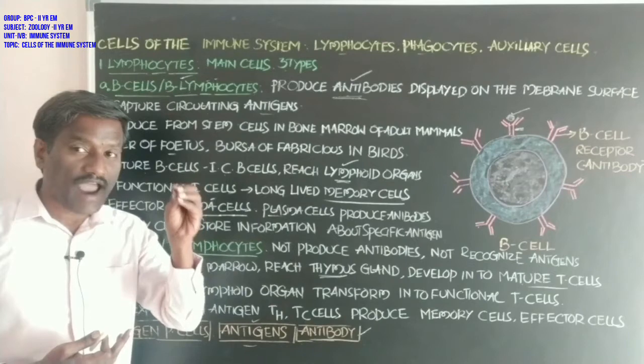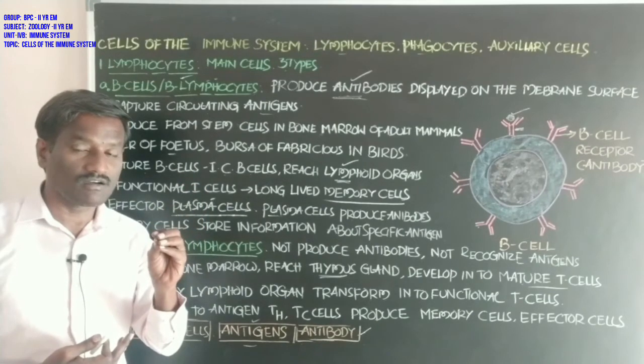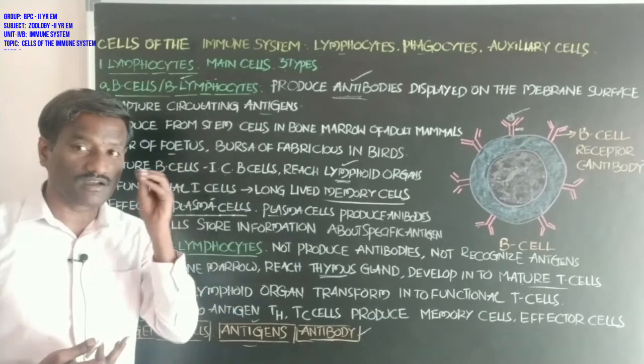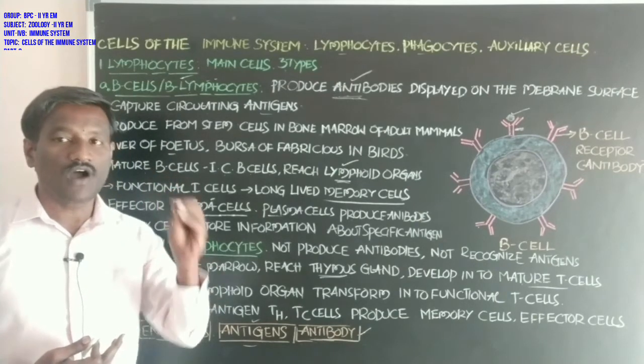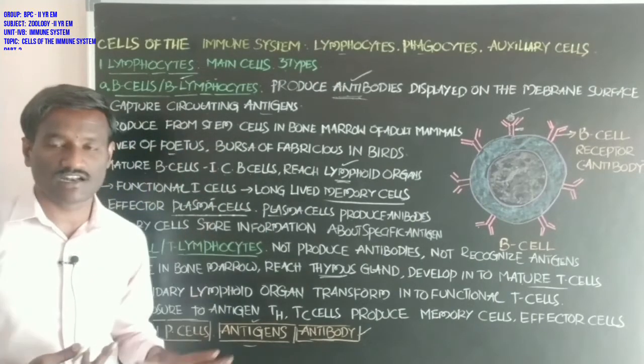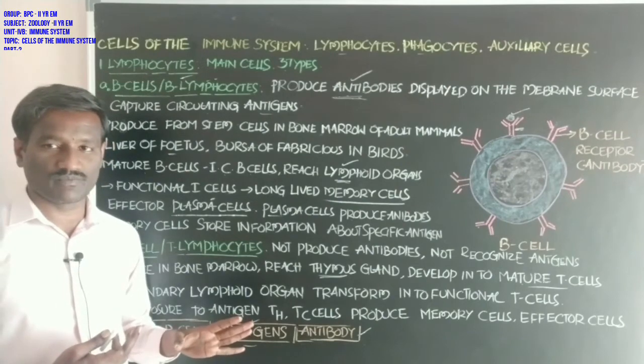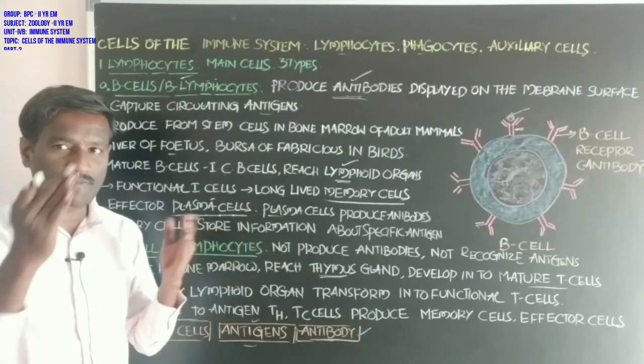These are the antigens. Antigen particles are formed after the destruction of the microorganisms.